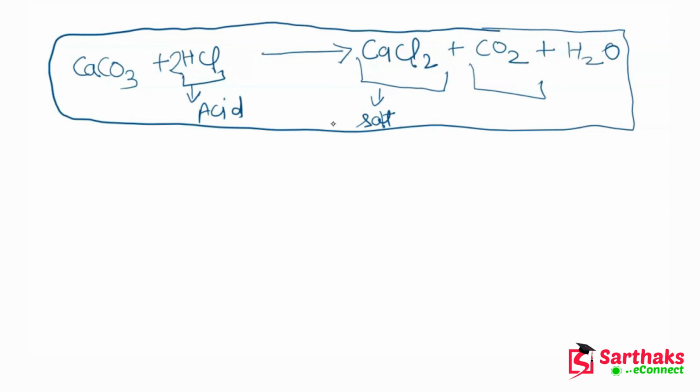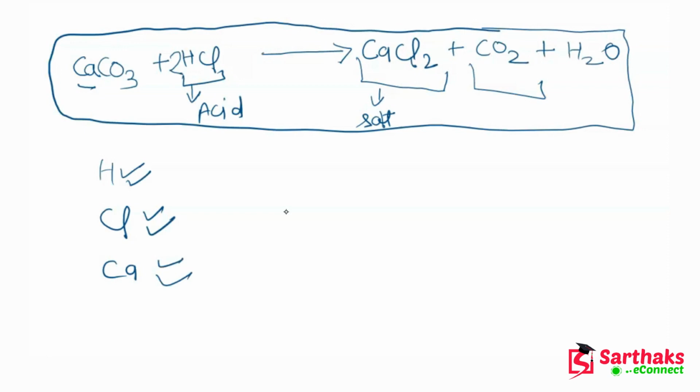Then the number of hydrogen will also become 2 on the reactant side. That's why hydrogen is balanced. Now chlorine has also become 2, and on the product side chlorine is also 2. So chlorine is balanced. Calcium is 1 on the reactant side and again 1 on the product side, so it is also balanced.